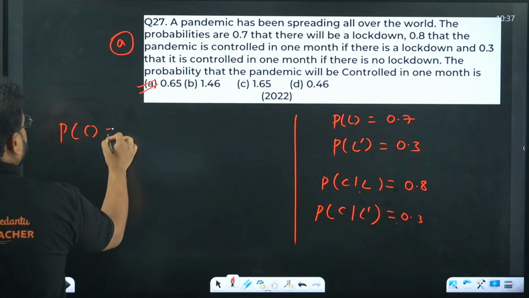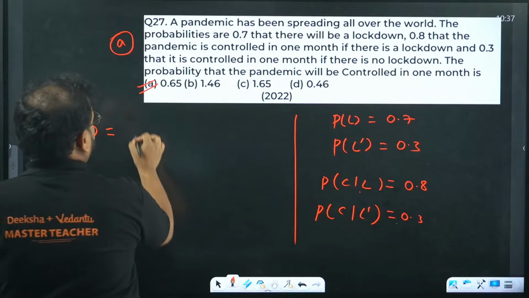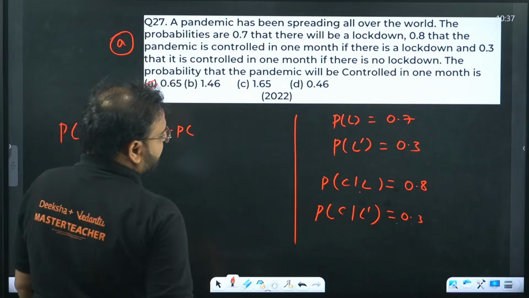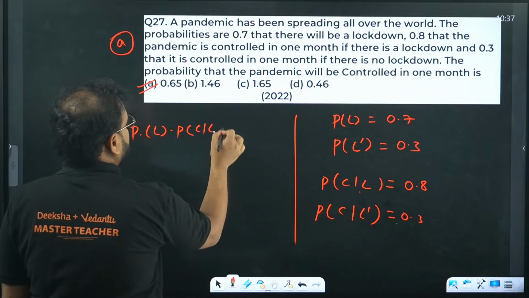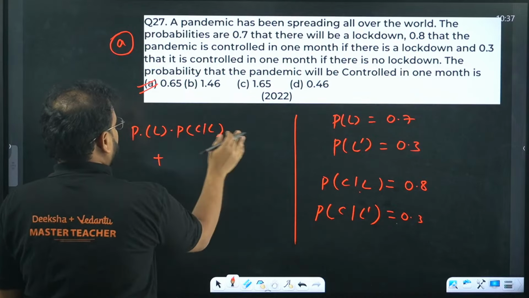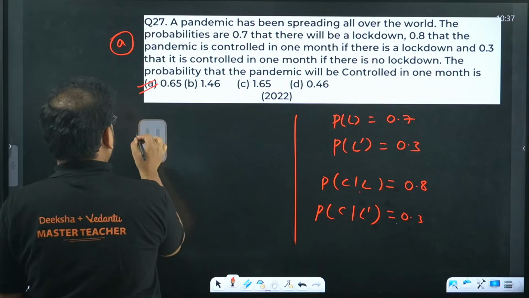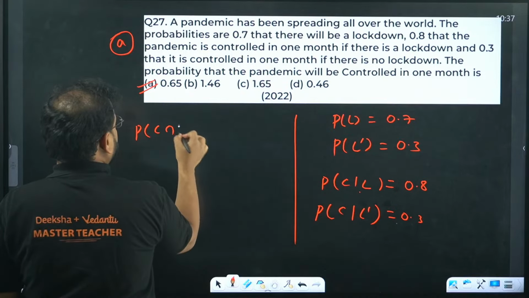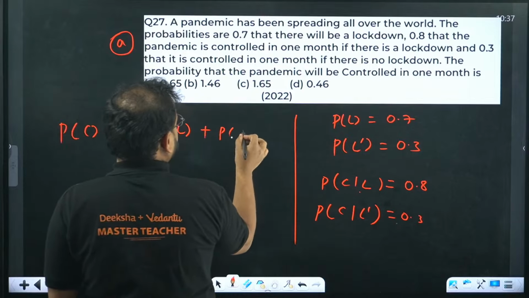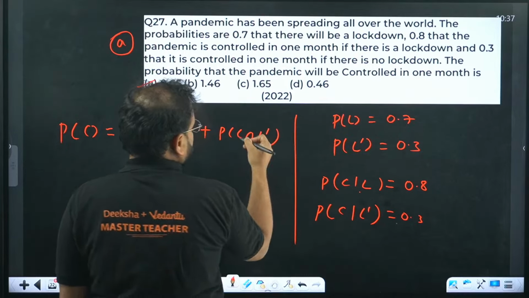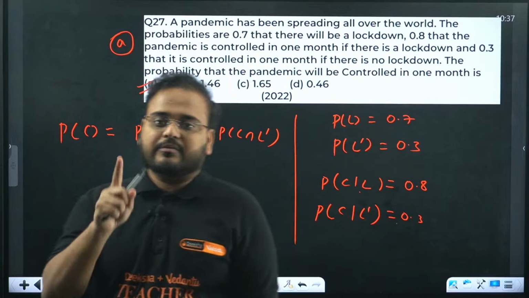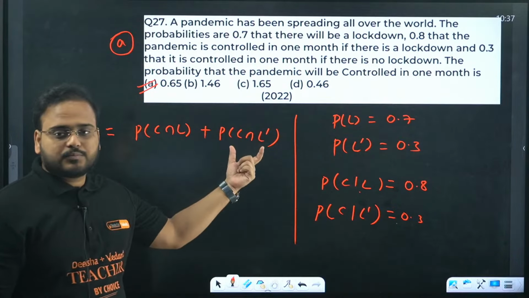P(C) they're asking us. So we'll get here P(L) into P(C given L) plus, if you are not able to understand this, no problem. So basically P(C intersection L) and P(C intersection L dash). What it means is chances of controlling in 1 month when there is a lockdown and when there is no lockdown.